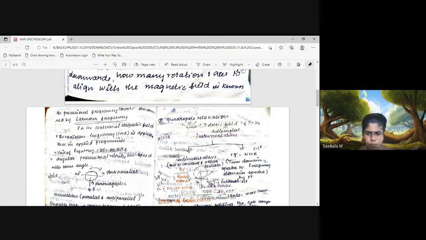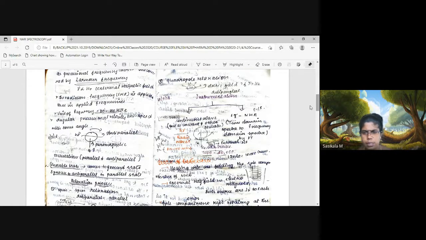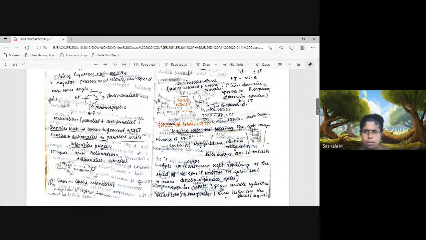So there are two kinds of instrumentation in this. Either we can keep the magnetic field constant, and if constant, 14,092 Gauss will be used. If it is oscillating, we can oscillate it in the 7,000 to 20,000 range. Then where the applied frequency is given constantly, we can use 60 megahertz. When we oscillate the frequency, we can choose 60 to 100 megahertz. This is about the analysis and types, based on which you can find types of instrumentation in NMR.